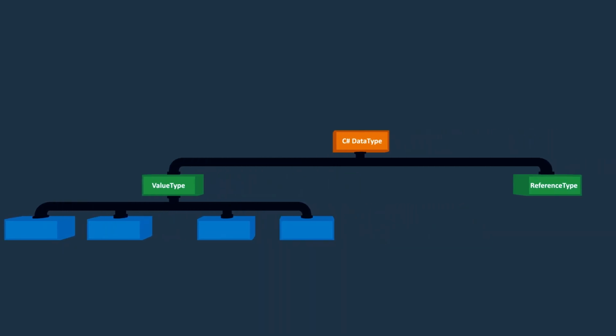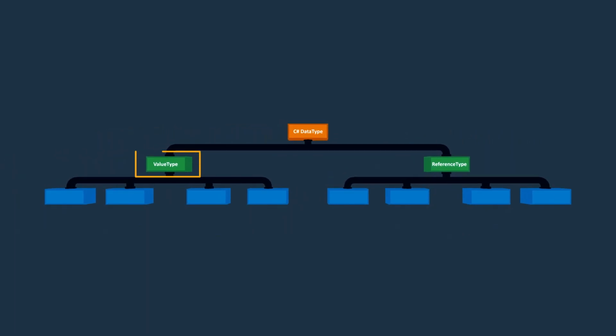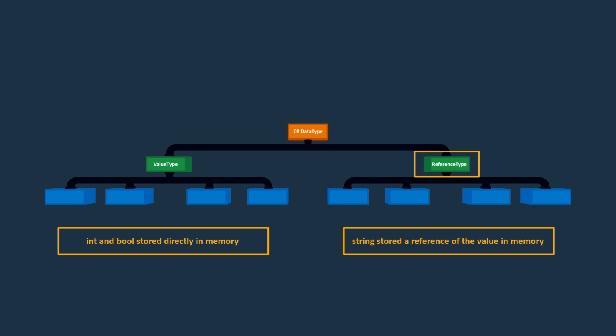Okay, the main difference between value and reference types are how they are stored in memory. Value types store their value directly in memory. For example, int and bool are value type. But reference types store a reference to their value in memory. For example, a string is a reference type.